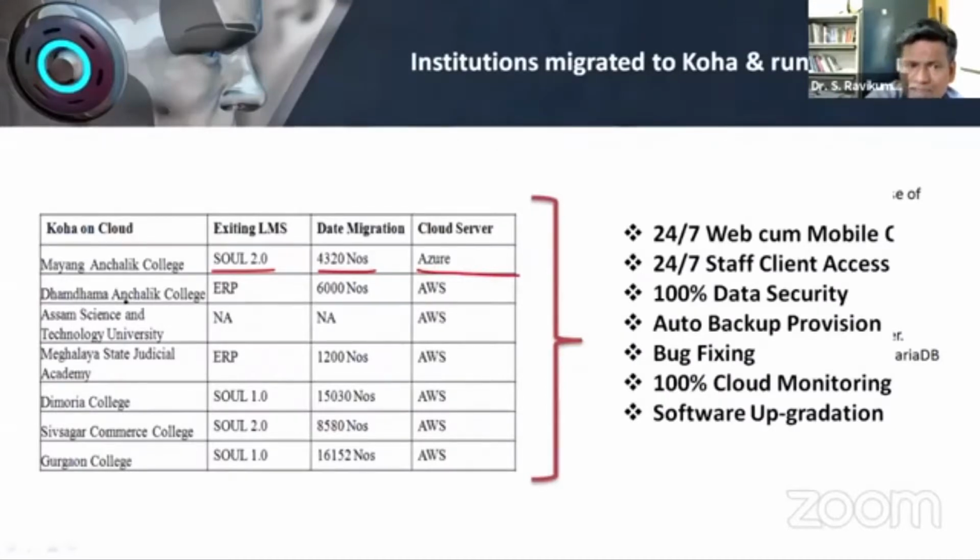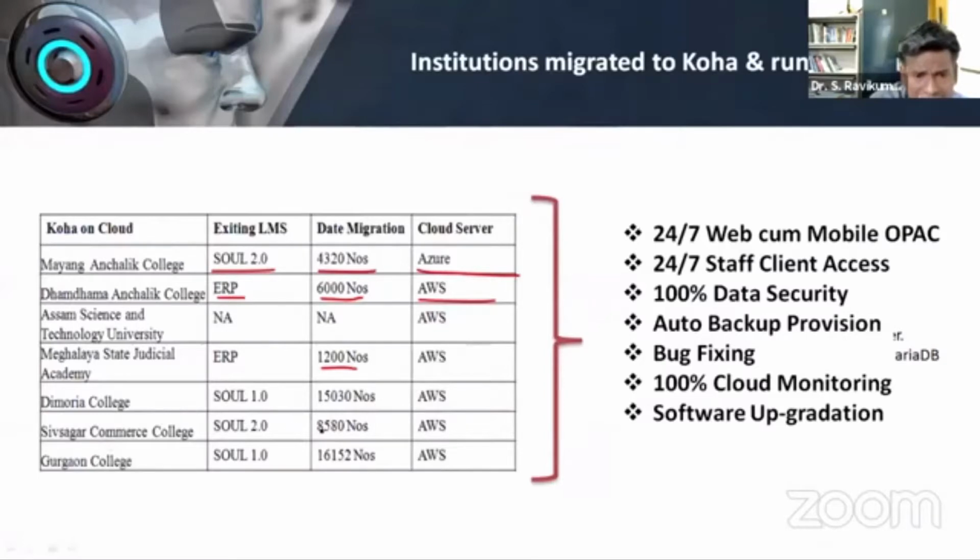Okay. The next is this college which was running a local ERP version. It was having around 6,000 records. They are running on the Amazon version. Okay. This is from my place itself, Meghalaya Judicial Academy. We helped them only 3 months ago. Now only they went for it. Because it's a judicial academy, they don't have a lot of books like a traditional library. They have around 1,200 only. But they also told us, okay, we will move into the cloud, and they are running on an Amazon server.